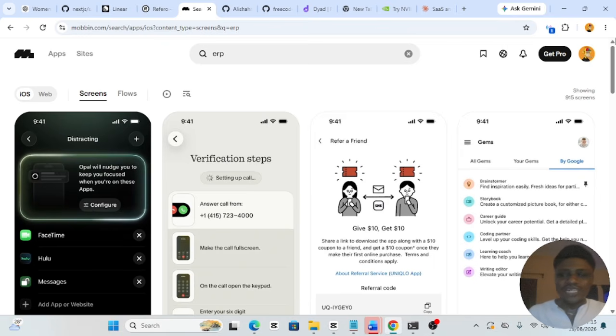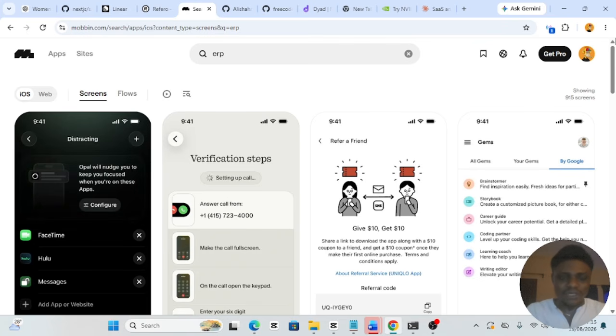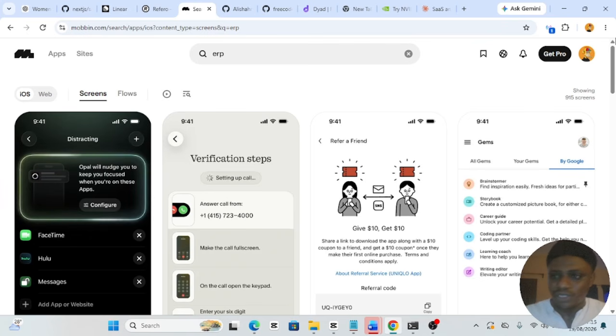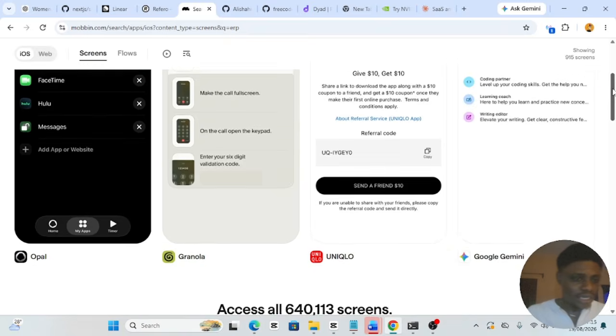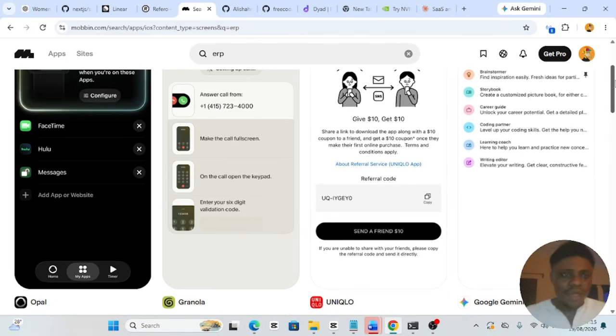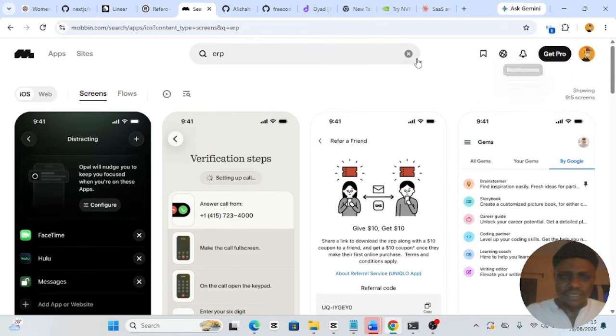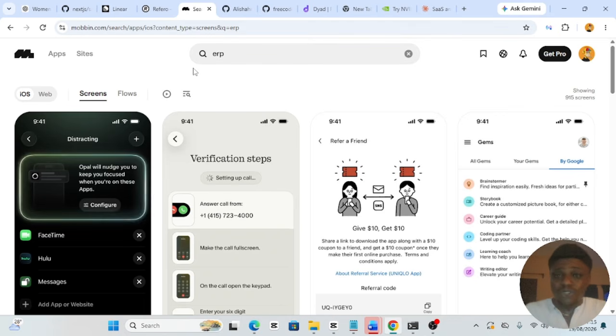So again, the next one here is Mobbin. If you like this particular one, you can go ahead and check it out. There are different UIs you have here. You can just pick any one you like. So these are basically my top two, and there are other ones you definitely can check out. I will also drop the links to all three in the comment section. You can go ahead and check them out yourself.